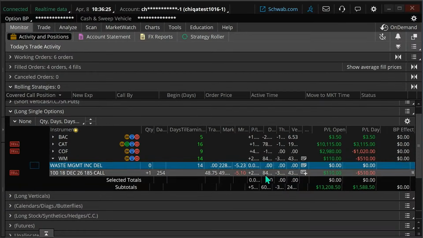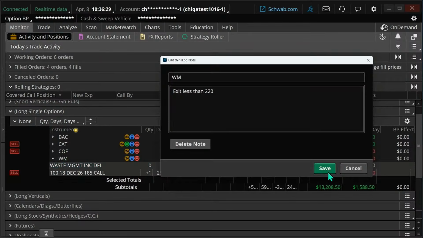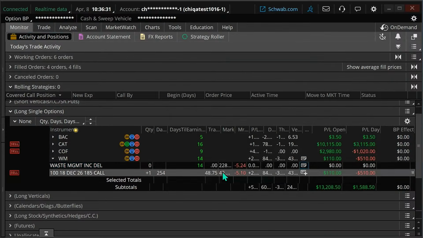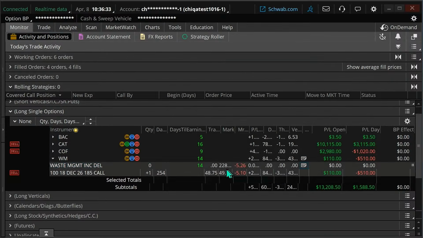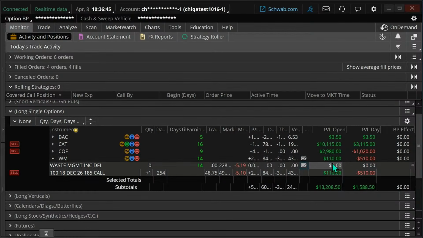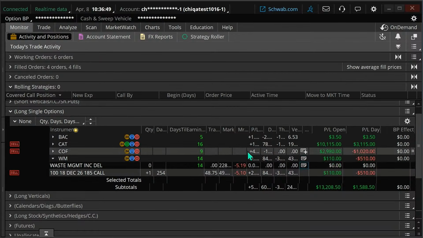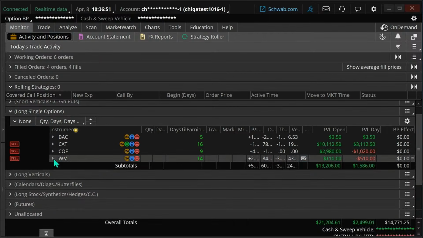Let me just look at my note here on this. If it's less than 220, well, where's our stock right now? Our stock right now is at 228. So we're willing to hang in there a little bit longer, but we may not if things go south on this. Right now, we're up just a little bit on that trade. If it goes below 220, we'll probably be losing a little bit on that trade. But there you go. Okay.